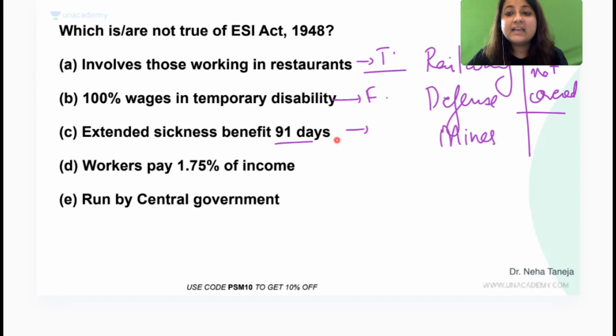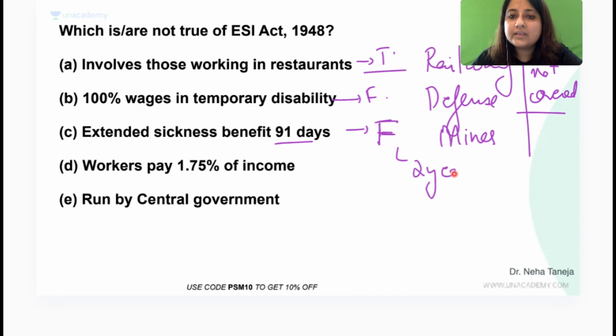Extended sickness benefit, is it for 91 days? It is absolutely, extended sickness benefit is for 91 days, or is it? This is absolutely false. Extended sickness benefit is offered for how many days, everybody? Extended sickness benefit is offered for how many days? It is offered for 2 years.